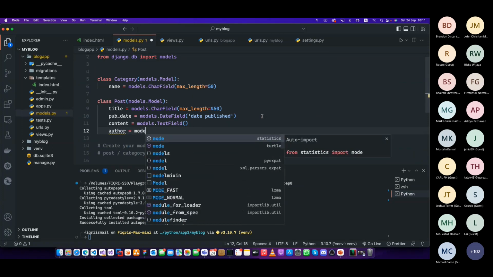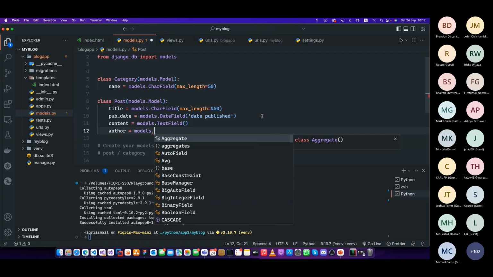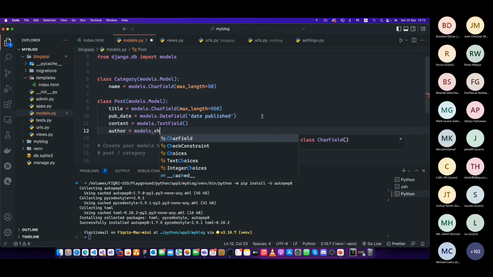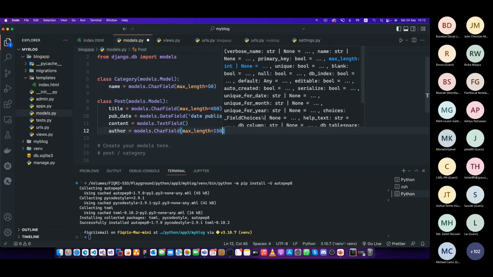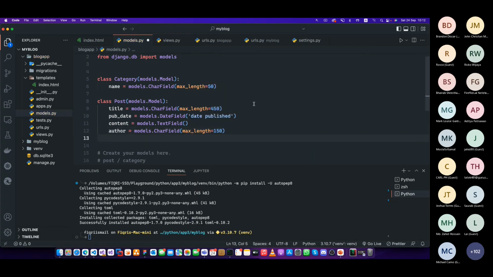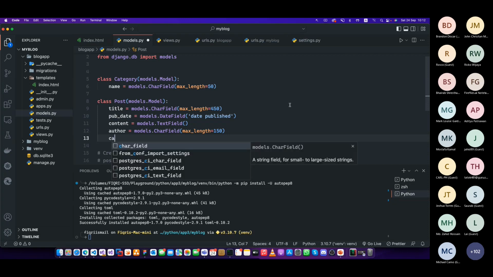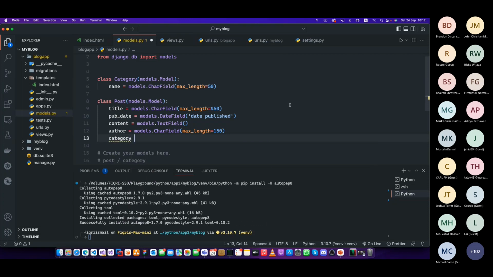Models dot, let's say char field, maybe max length will be 150 for the author. And finally you have to say okay, this post is from this category. We have to create a foreign key. It should be connected. Whatever the category, we can just say ASP.NET or Python the category, and then we write the blog about it. So this is how you give a field name category, yes, and you have to tell this is connected with this category. It's a foreign key.